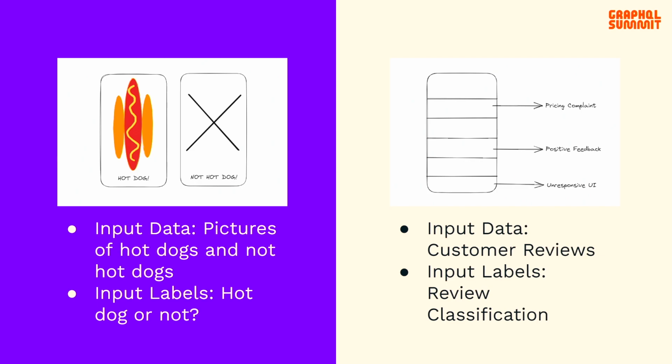And in the example on the right, we have a more practical example of supervised learning where we are trying to classify the type of reviews that we are receiving on our app in order to learn what features developers need to prioritize fixing. In this machine learning problem, our input data would consist of customer reviews that we can collect from the App Store or otherwise, and we can label these with certain classifications as we see in the image. Some examples of these labels are pricing complaints, maybe positive feedback that we can avoid, and unresponsive UI. And the goal is to essentially take new reviews that we've never seen before and try to classify them. This will allow the team to easily count which features are receiving the most negative reviews and see which features we need to prioritize in fixing.